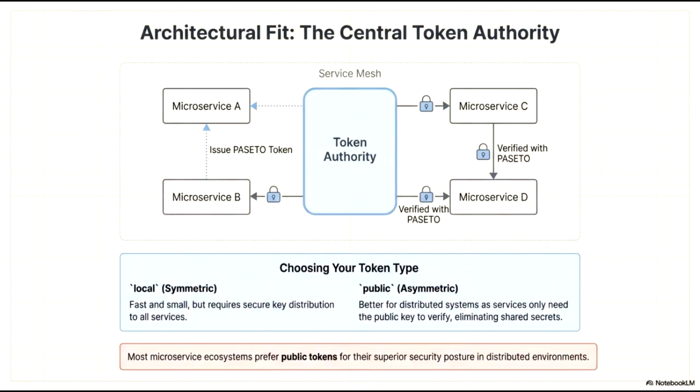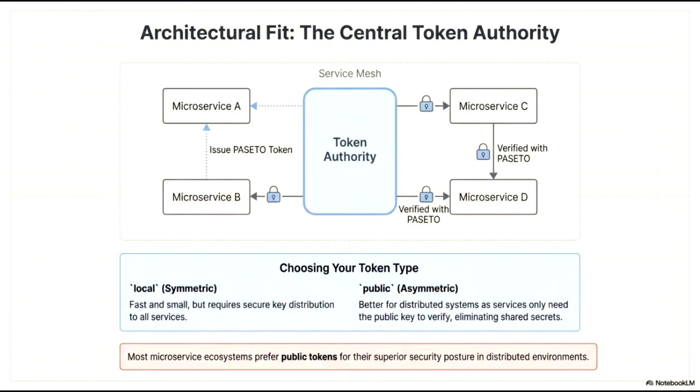Conversely, public tokens employ asymmetric encryption, making them inherently better suited for distributed environments. With public tokens, individual services only need the public key to verify a token's authenticity, completely eliminating the need for shared secrets. Consequently, most microservice ecosystems prefer public tokens for their enhanced security posture and simplified key management in complex,